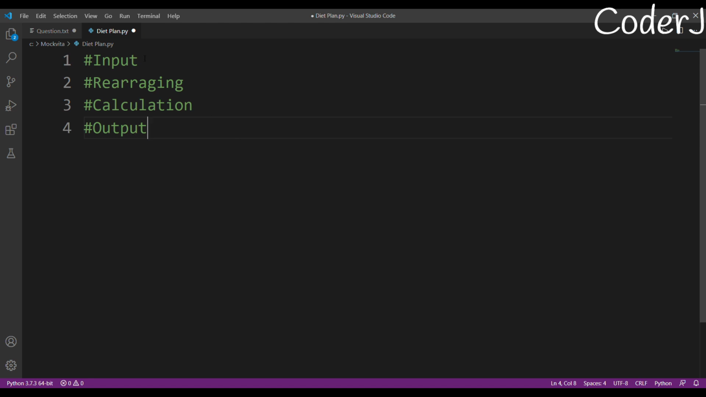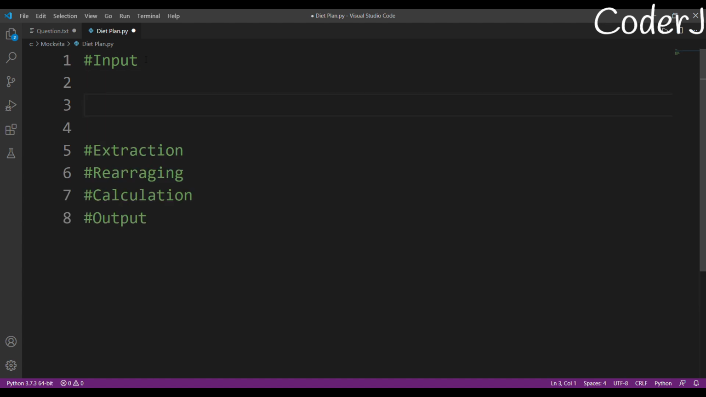Okay. By the way, with input, there's one more step. I think it's extraction. I have to extract all these units because they will be in the form of 0p and so on with PCF. Okay. So I think that will be a little bit complicated. Let's just start.